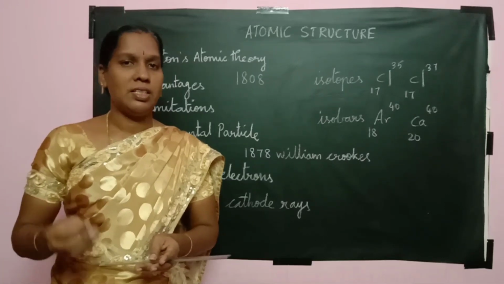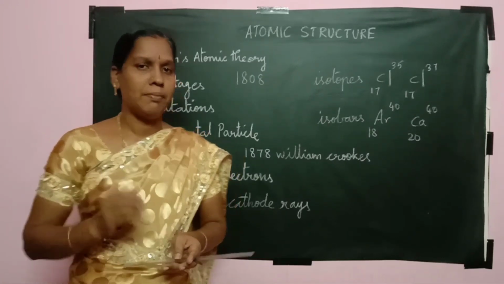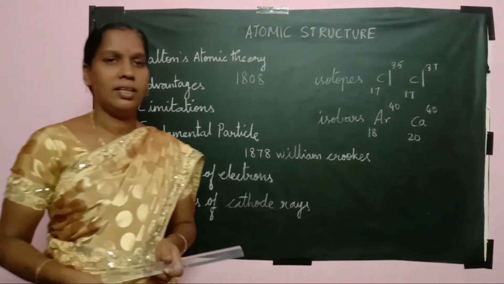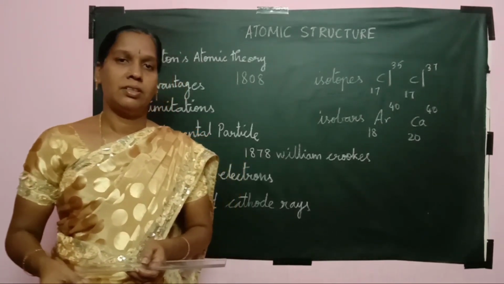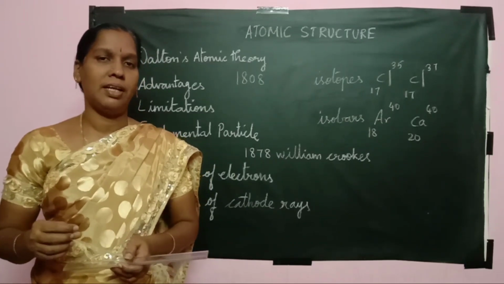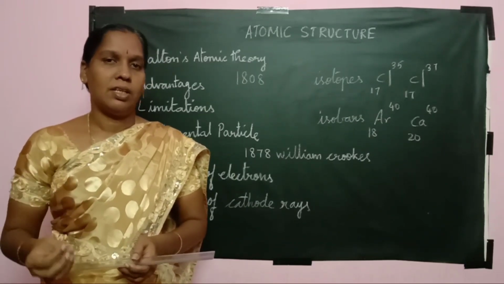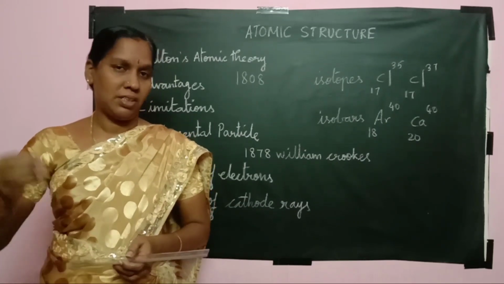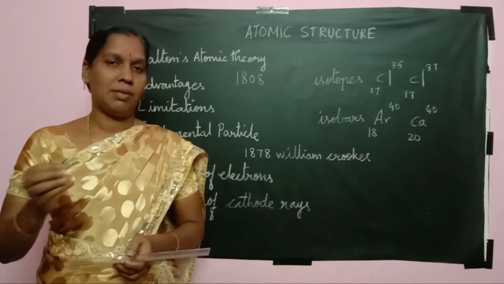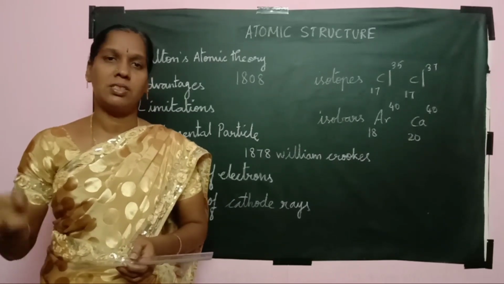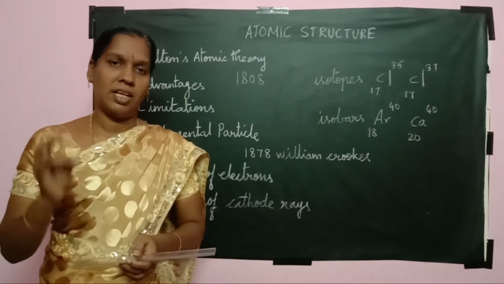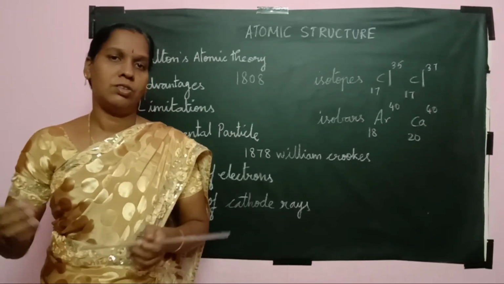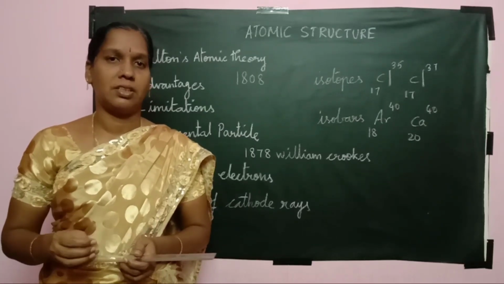Even though there are some advantages, there are also some disadvantages, that is, limitations in Dalton's atomic theory. In the case of limitations, the atom was no longer an indivisible particle, because after later discoveries they said the atom is composed of subatomic particles: proton with positive charge, electron with negative charge, and neutron with neutral charge, that is, no charge present in it.